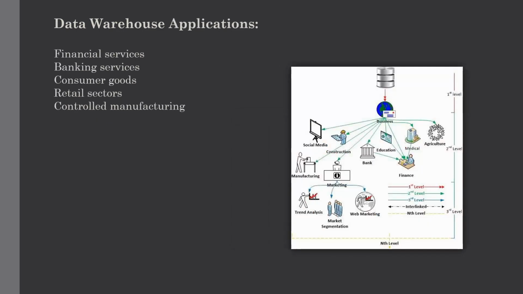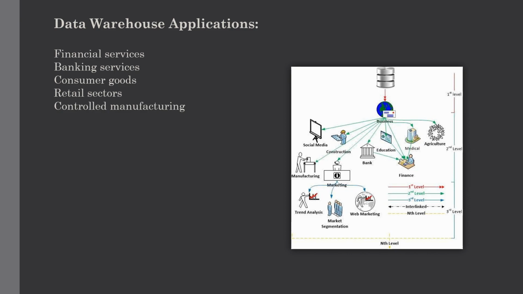Our next topic is the applications of a data warehouse. As we discussed before, a data warehouse helps the business executive to organize, analyze and use the data for decision making of a business. Data warehouses are widely popular in the following fields. The first one is financial services. Many financial services need a data warehouse as it stores the historical data, which is then used by the executives for doing analysis.